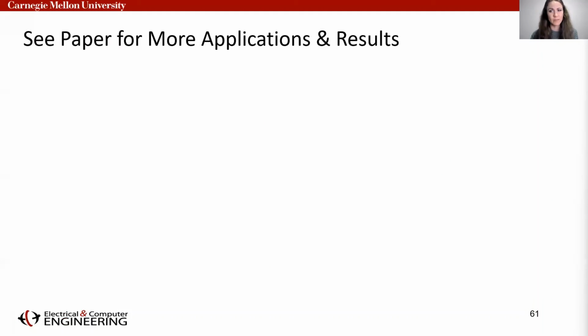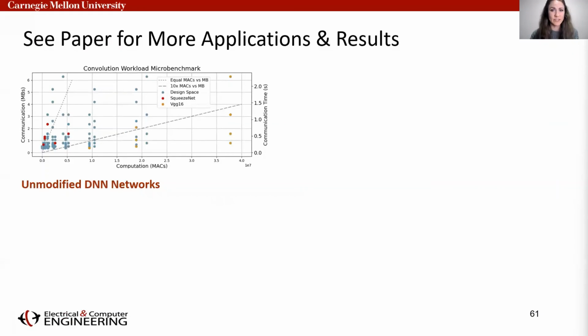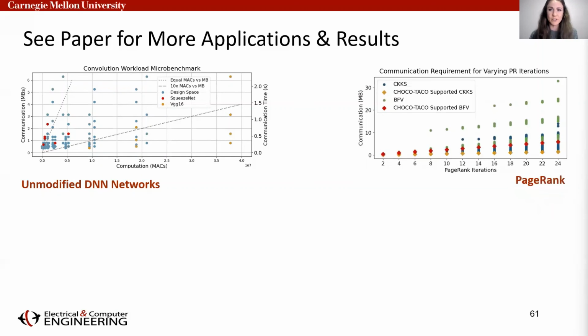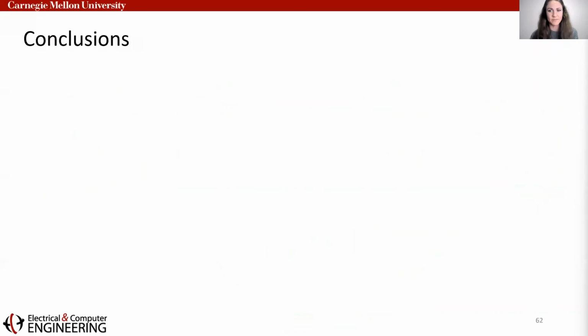In the paper, we show that the benefits of CHOCO generalize to diverse applications. This includes unmodified DNN networks of arbitrary depth with arbitrary activation functions. We also show results for PageRank and encrypted distance calculations. Please check out the paper for these additional applications and many more results.